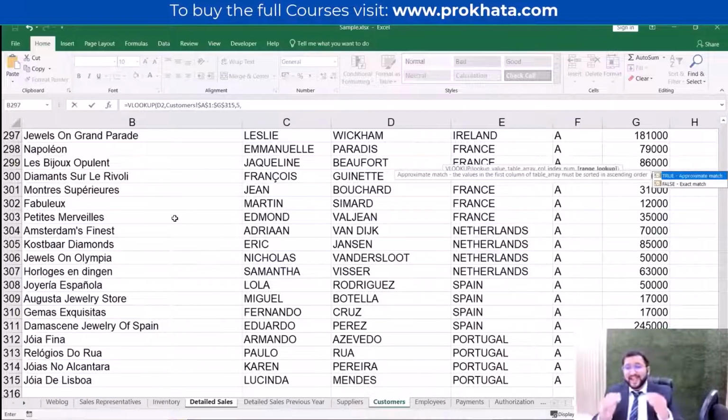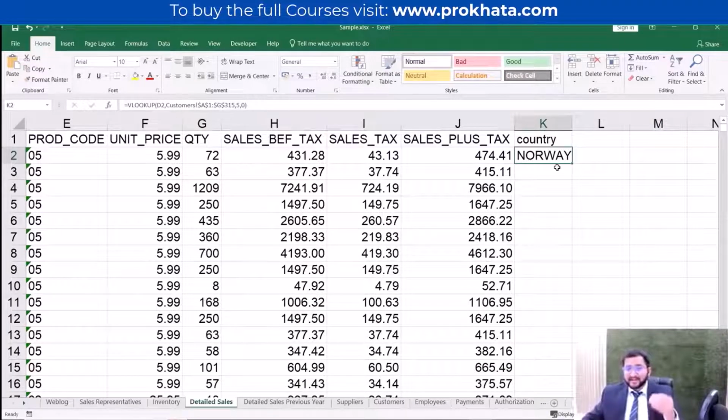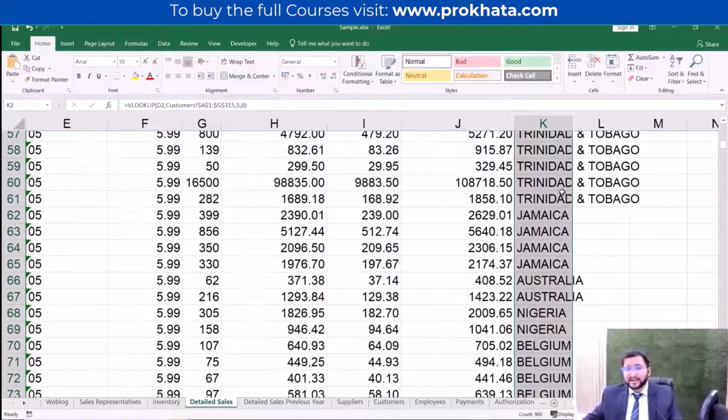And what we are doing is exact match. Exact match means it is going to be matched exactly. Approximate match is different, in which we take an approximate figure with rounding off. Here we don't want to round off, we are taking text functions only, and haven't taken any numerical functions. That's why it is an exact match, which can be denoted by zero. So I will put 0 and enter. As soon as I apply this formula, Norway is the answer for this cell. The best part in Excel is if we double click this, we can get all the countries of this data.